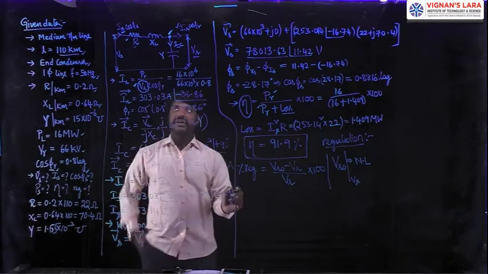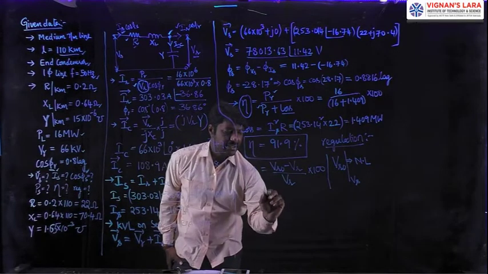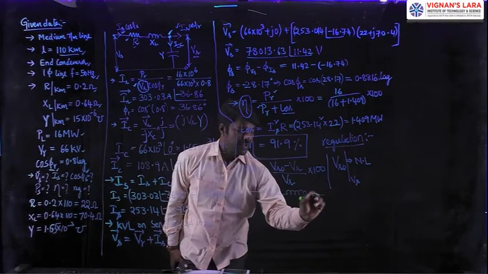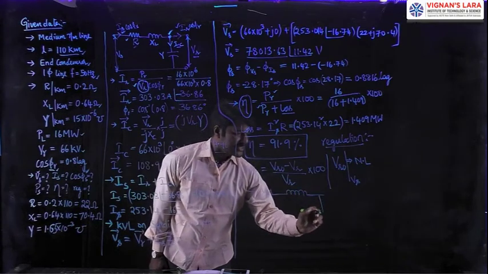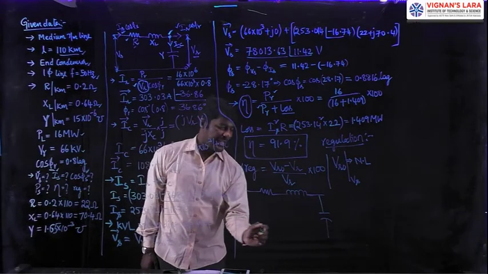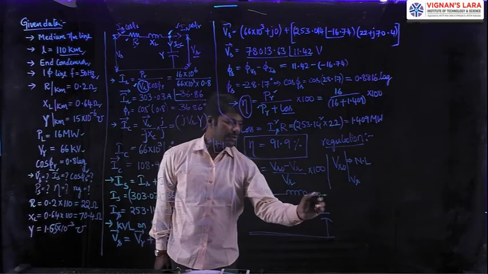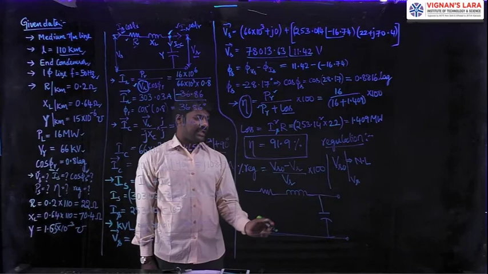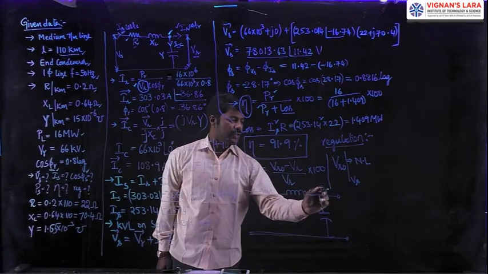Then let us go for the circuit. The circuit we know, I am redrawing here: a resistor followed by an inductor forming a series branch, and next the capacitor is there like this, and the line is said to be operated with no load. Therefore I can consider these terminals on the receiving end side to be open circuited, so that the current IR is equal to 0.